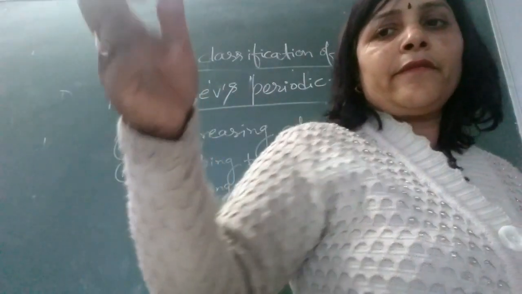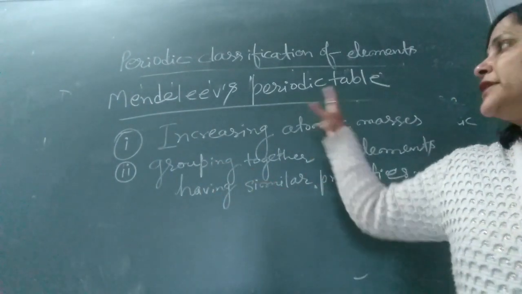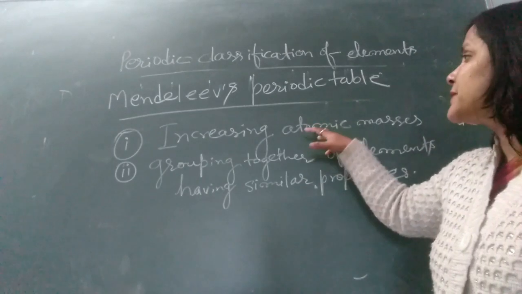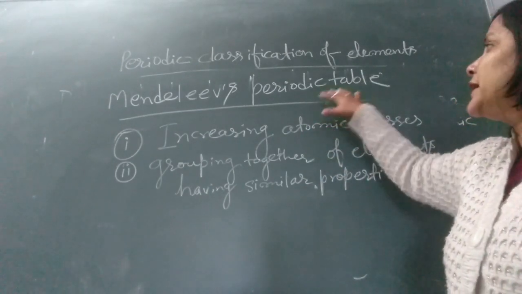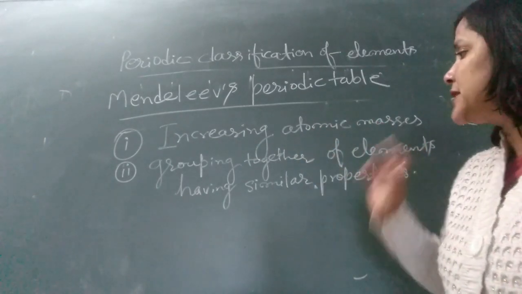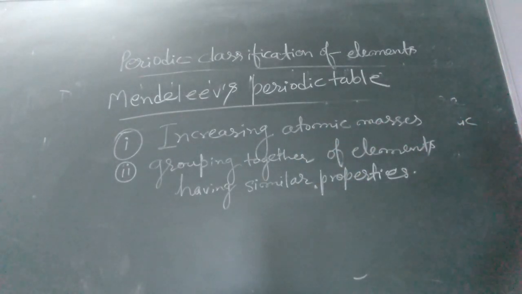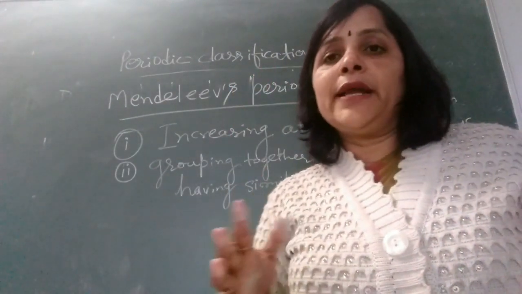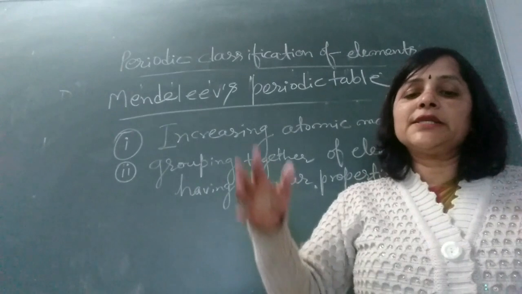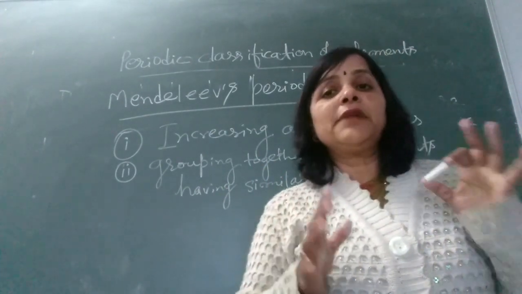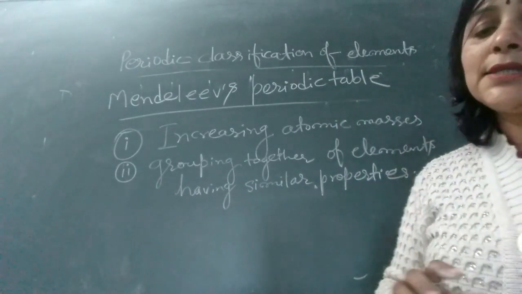The main basic point on the basis of which Mendeleev arranged the periodic table is, first, increasing atomic masses, and second, grouping together of elements having similar properties. Mendeleev arranged the elements on the basis of increasing atomic masses, and the elements which have similar chemical properties are arranged together.